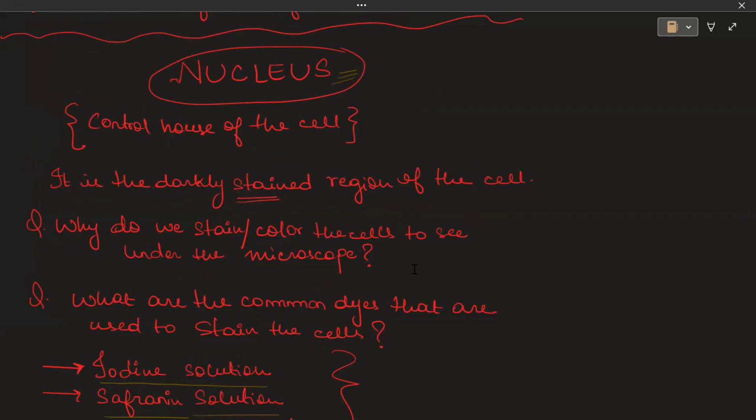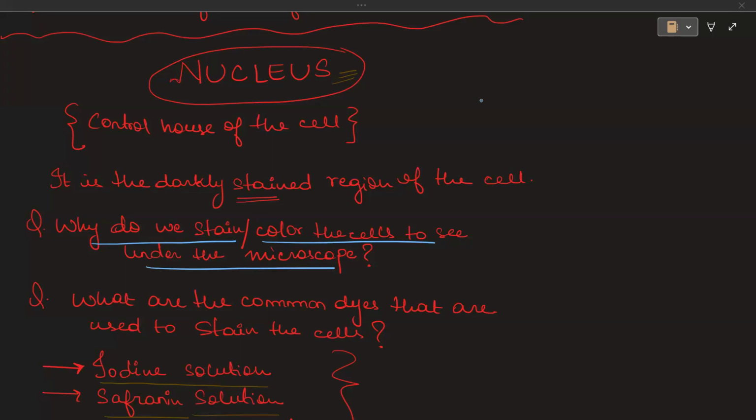Now, this question comes here. Why do we need to stain or color the cells to see them under the microscope? Can somebody answer this? Why do we need to stain the cells? Because they don't have a color. So to see them, we have to stain them. Correct. The cells that are normally there, they are invisible. You can't see them because they don't have a color.